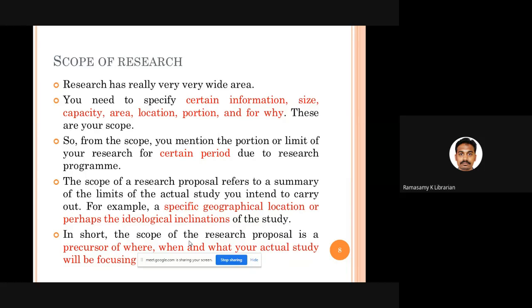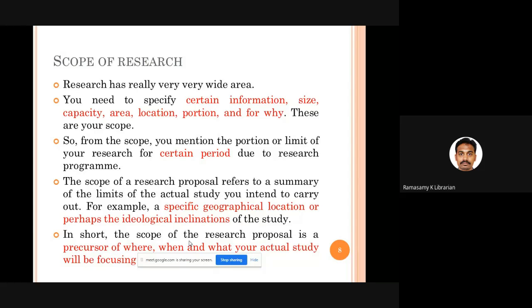For example, if I am doing a research, my scope will be that I am going to concentrate on the students who are studying in CBSE schools only, not in the state board schools, not in ICSE schools. And I am going to collect questionnaires only from the students who are studying in Thrissur and Palakkad districts, not from any other district. So maybe a geographical boundary.